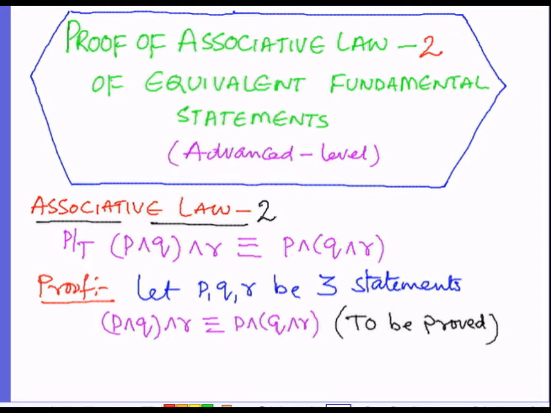In order to prove this condition, we have to write the truth values of this statement on the LHS, that is P and Q and R, as well as the truth values of P and Q and R on the RHS. In case the truth values of the LHS statement and the RHS statement are the same, then the LHS will be identically equal, or in other words equivalent, to the RHS, that is P and Q and R will be identically equal to P and Q and R.